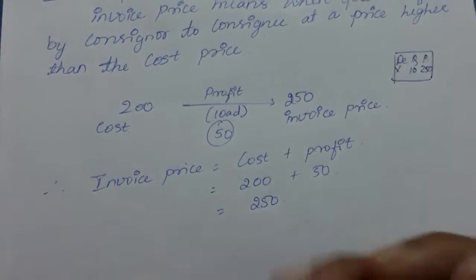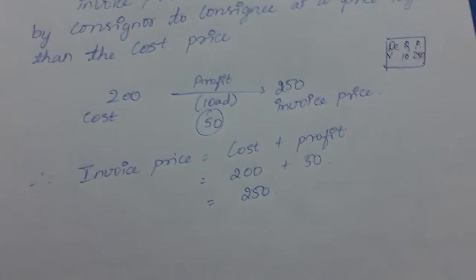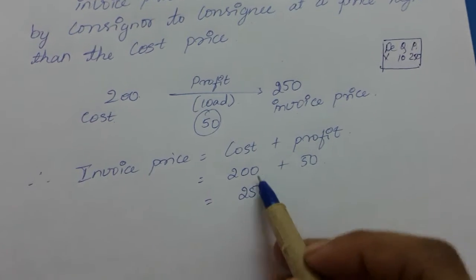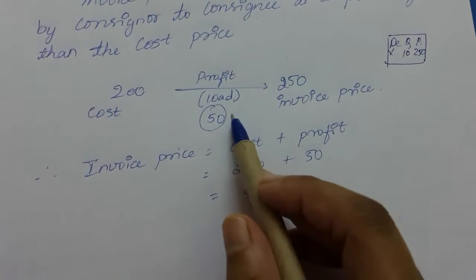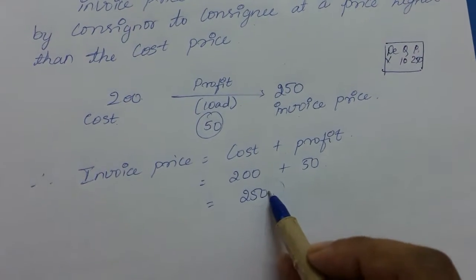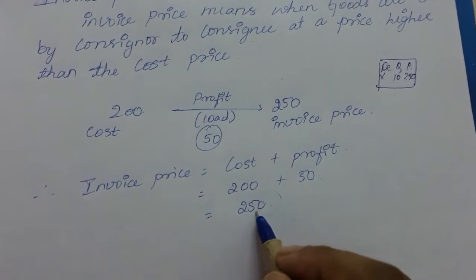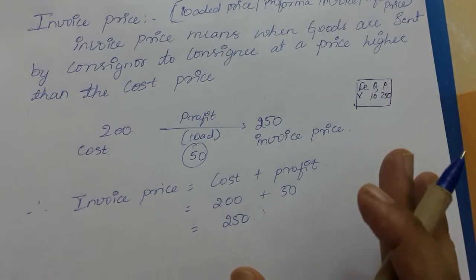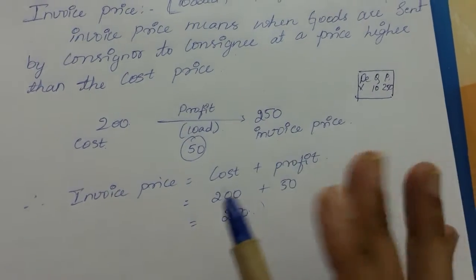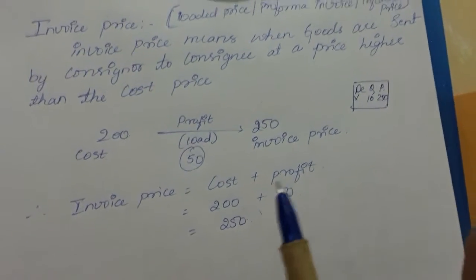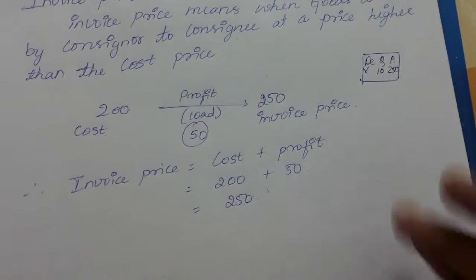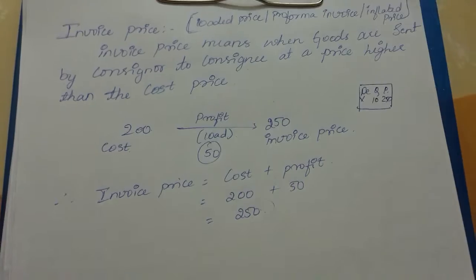So next, what is the formula? We can state that invoice price is equal to cost plus profit. So cost is 200 rupees, profit is 50. So the invoice price or the loaded price is 250 rupees. Hope you have understood what invoice price means. Invoice price means when goods are sent by the consignor to consignee at a price higher than the cost price. Cost price is manufacturing price.